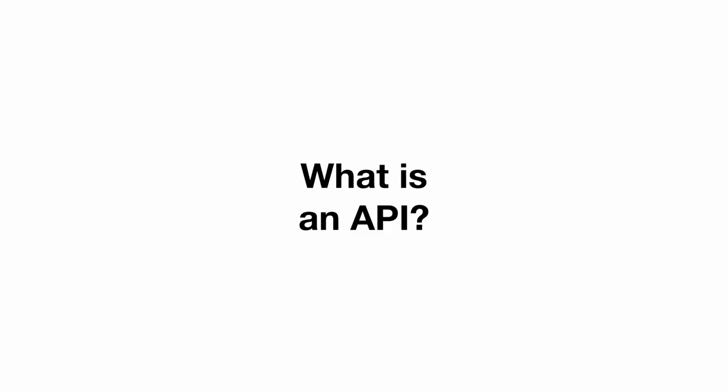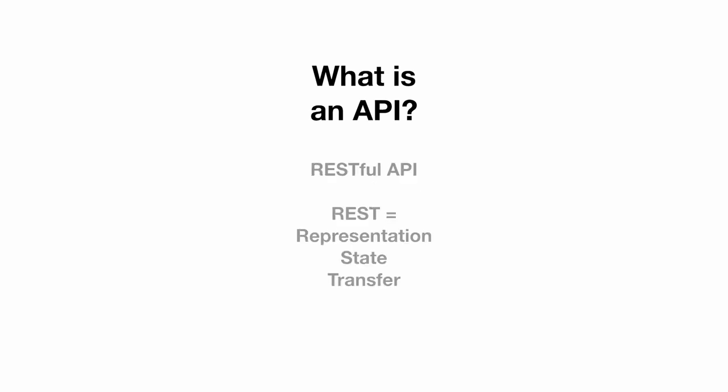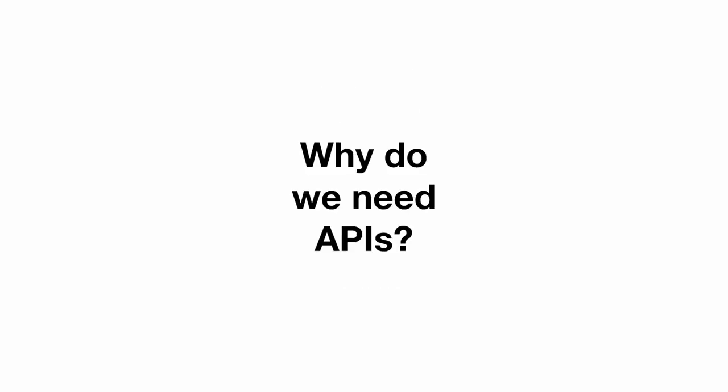What is an API? Well, API stands for Application Programming Interface. So pretty much a way for applications to talk to each other, or at least at the beginning, that's how this was designed or intended. Right now, if anybody says API, they're most likely referring to a RESTful API. REST means Representational State Transfer. Shortly after, we just left the RESTful part, and we assume that whenever somebody says API, they're referring to a RESTful API.